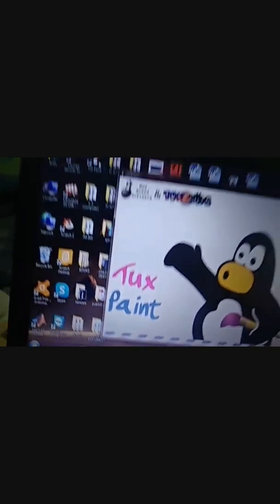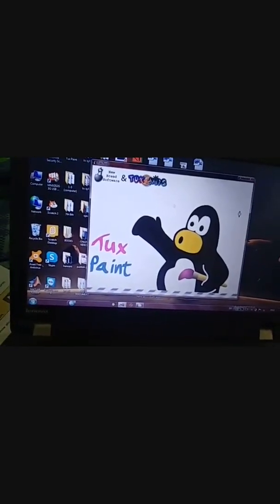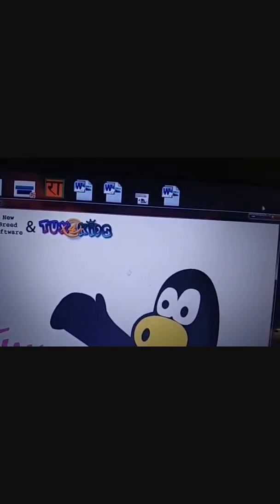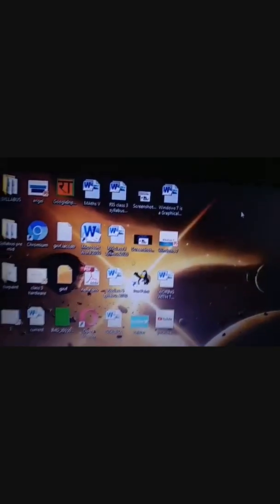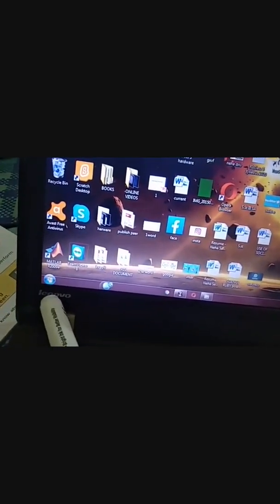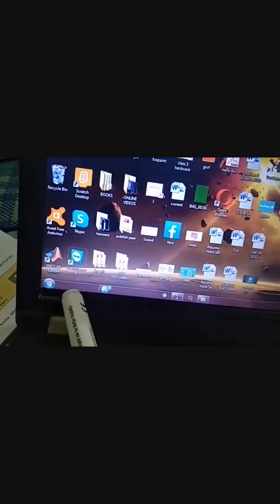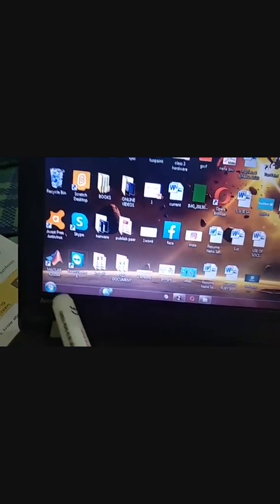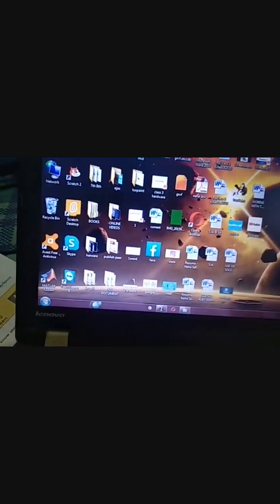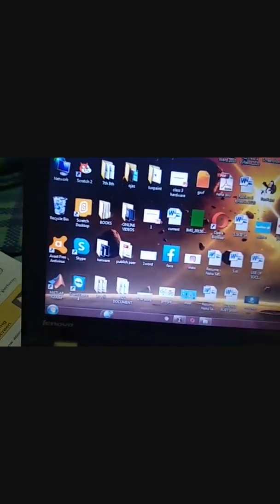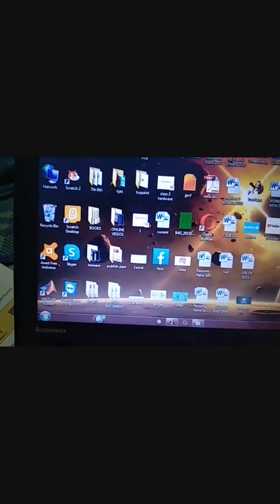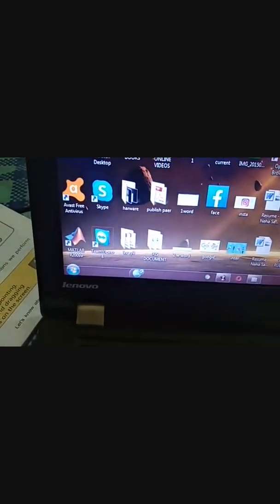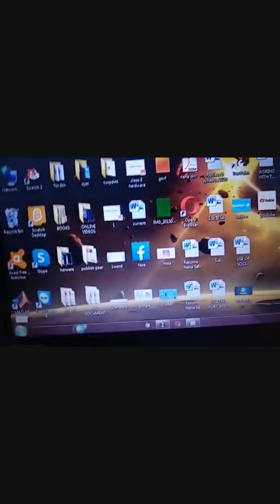Okay, now see beta, I am minimizing it. Okay. Now remember, where is the start button located? The start button is on the left side. To open the start menu, this menu is used to open any program. Means what does the start button do? The start button is used to open any program.